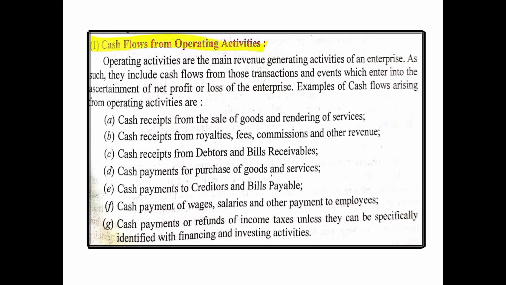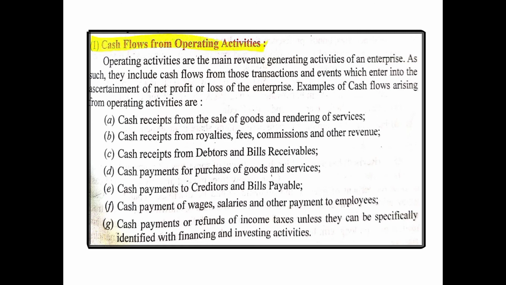As such, they include cash flows from those transactions and events which enter into ascertainment of net profit or loss of the enterprise. Examples of cash flows arising from operating activities are basically those related to day-to-day operations. Number 1, cash receipts from the sale of goods and rendering of services.